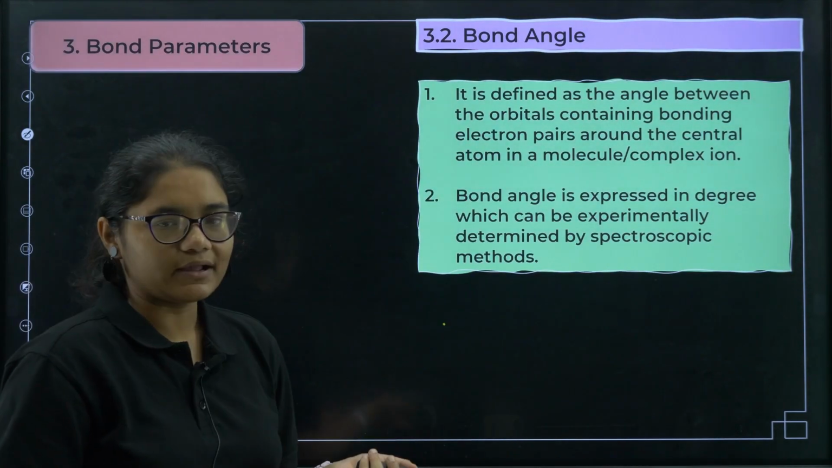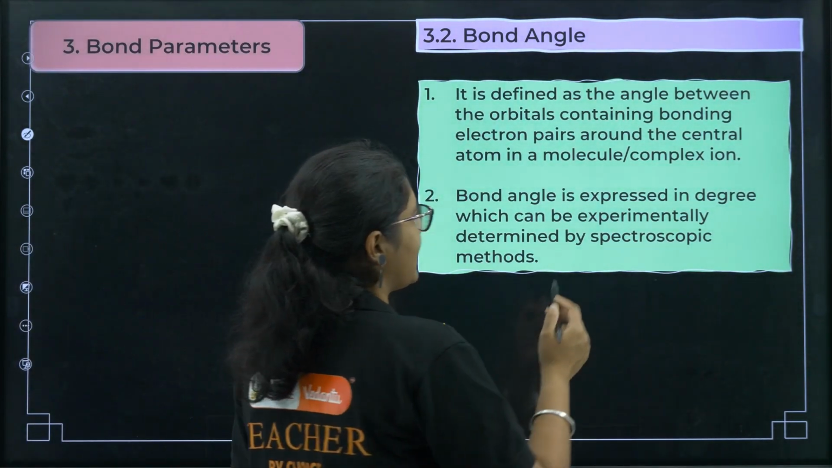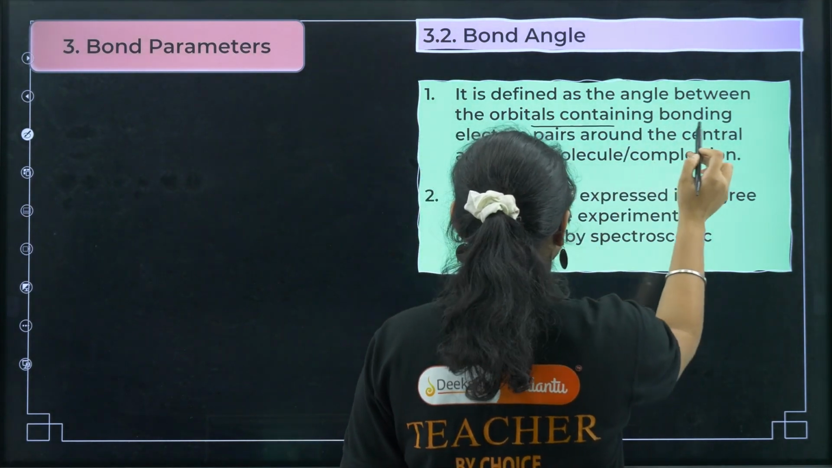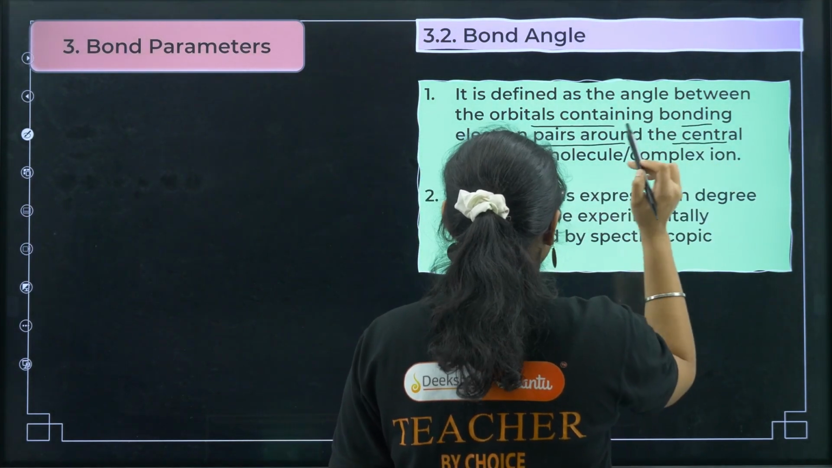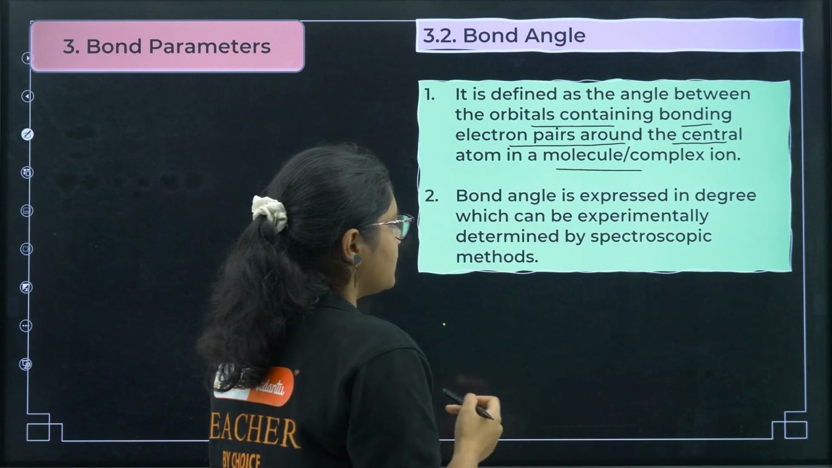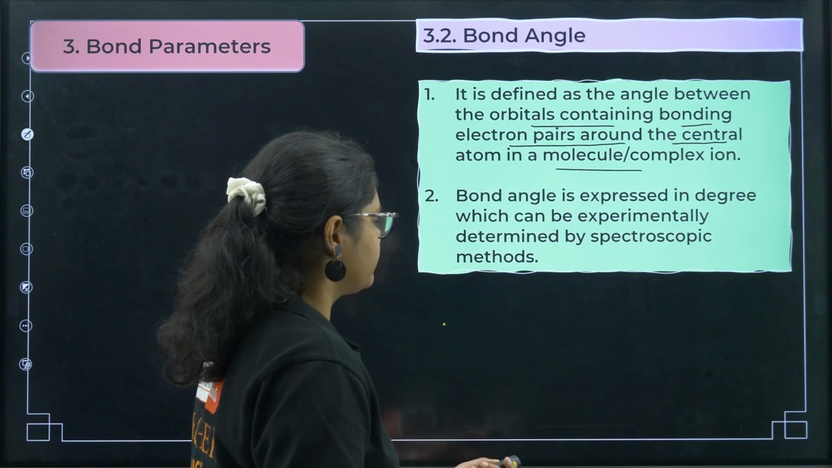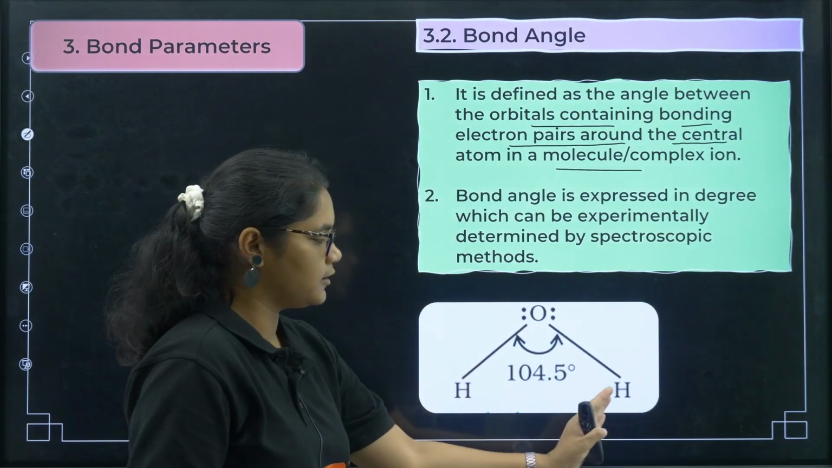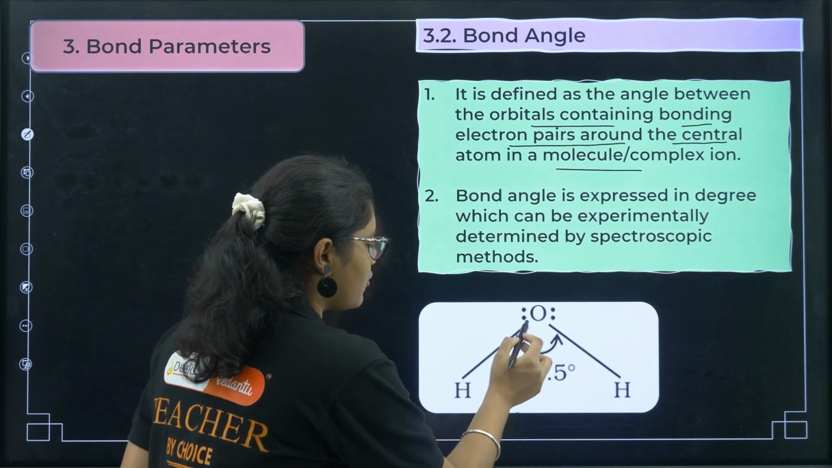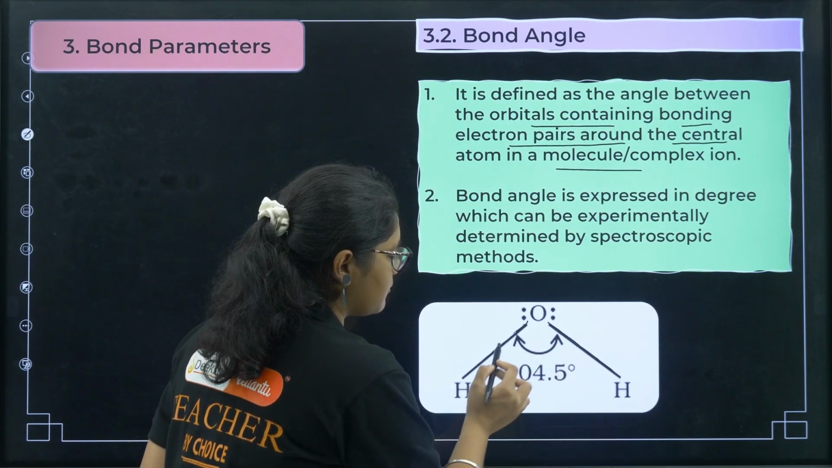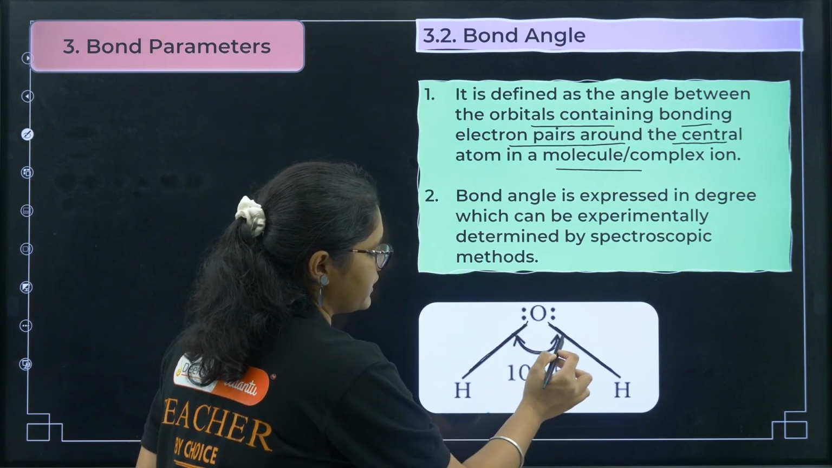Next we'll go to bond angle. So what is bond angle? It is defined as the angle between the orbitals containing the bond electron pairs around the central atom. Bond angle is expressed in degrees. Suppose this is the compound shape, the angle between the bond pairs of an atom is called the bond angle.